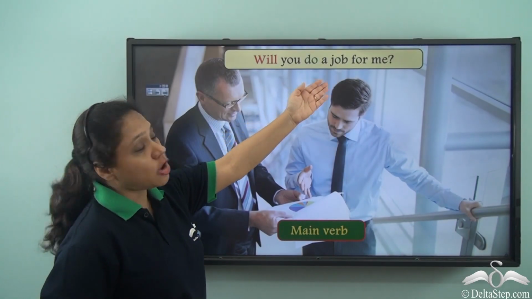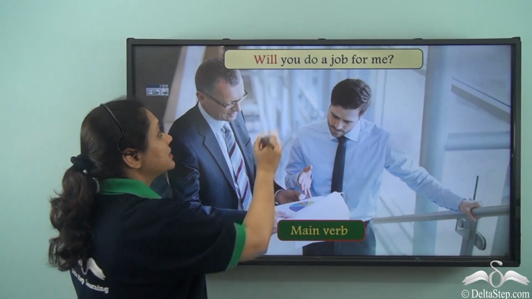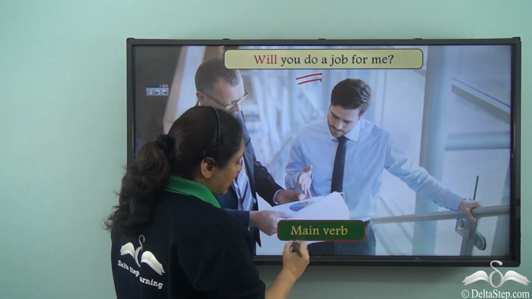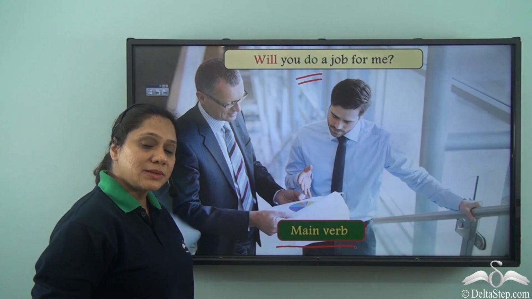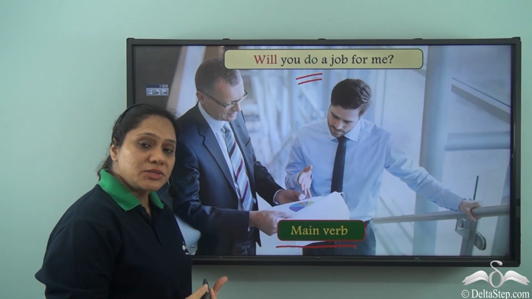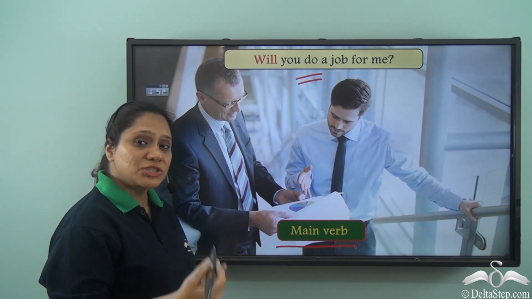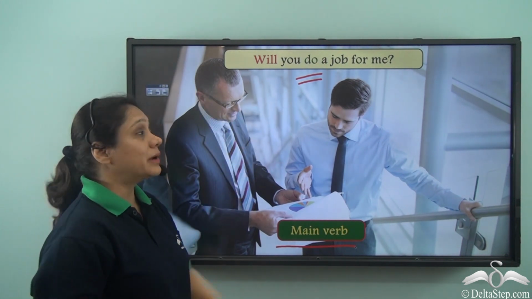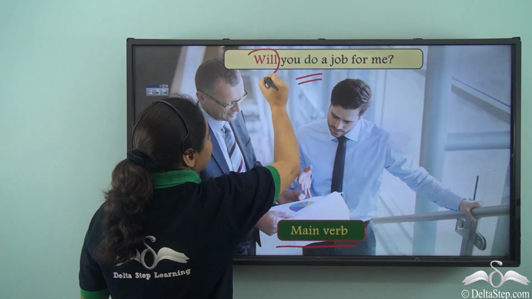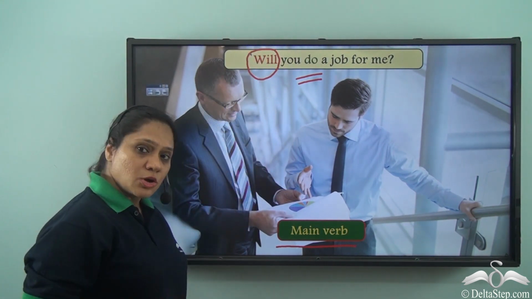Will you do a job for me? Now in this sentence, we have used do as a main verb because it is showing the main action of the sentence. Now we have earlier learnt that we use do as an auxiliary verb in the formation of questions. But in this example, we have used the auxiliary verb will to form the question.